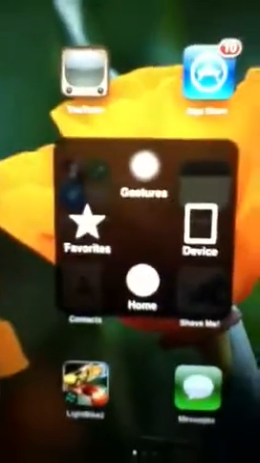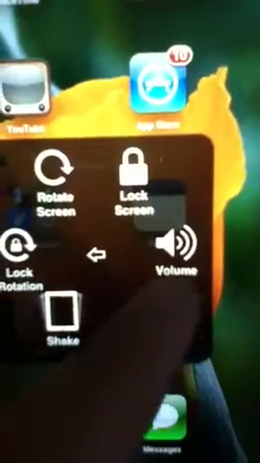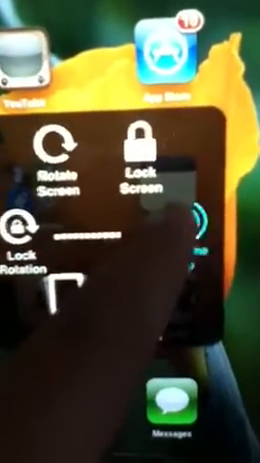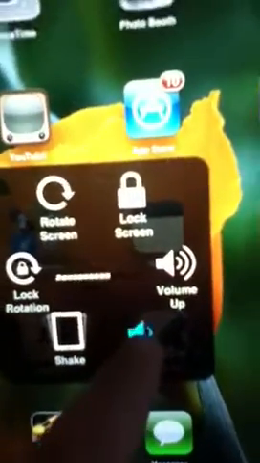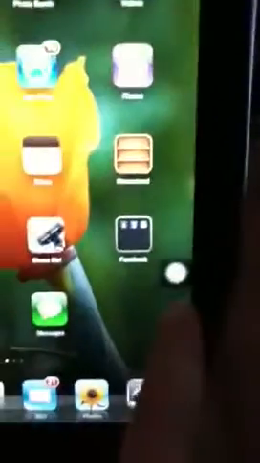And there's your stuff. So if you hit device, it'll say turn your volume up. You can turn it up like that. Turn your volume down and turn it down. Lock rotation, what I said about that little button right there, it'll lock the rotation of your screen. You can hit rotate screen and hit left. It'll turn your screen left. If you hit portrait, it'll turn it back to normal. And there's the little button right there.